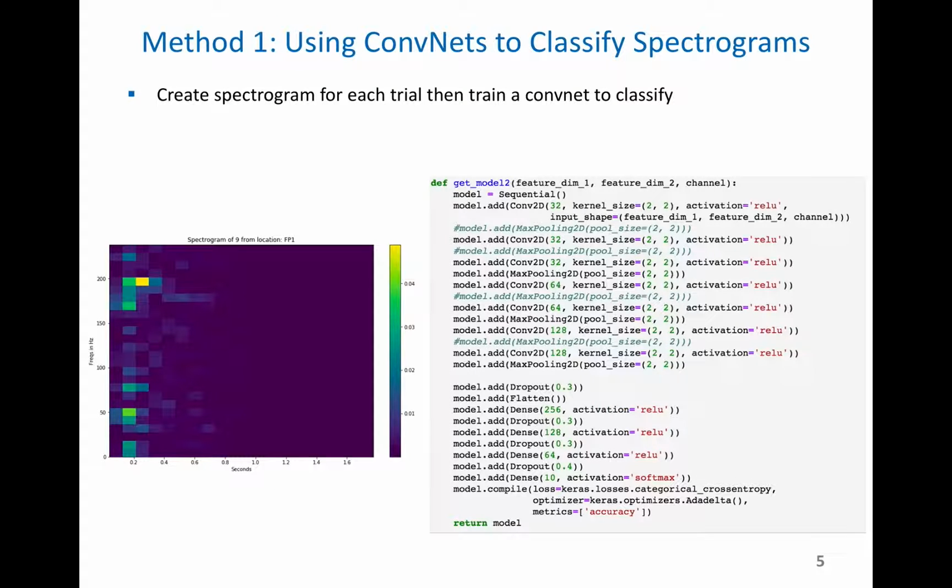The first method we tried was using convolutional neural networks on the spectrograms that we produced. You can see the type of spectrogram on the left here. That's a good example of one, and an example of the model we used on the right.